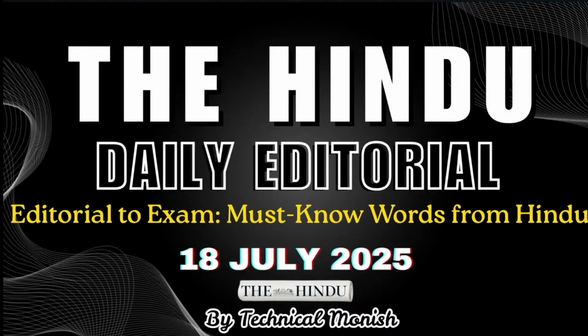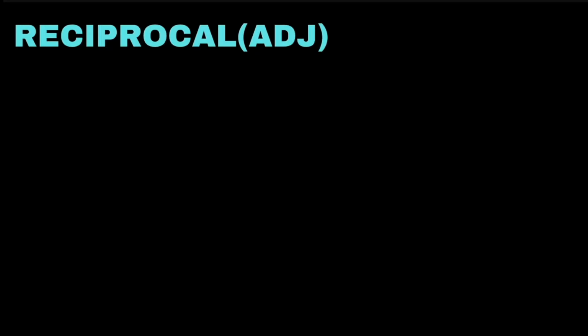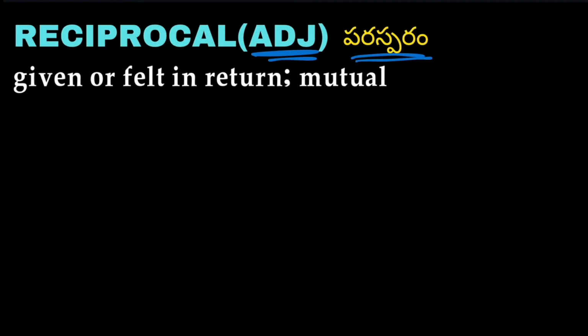So let us get into today's The Hindu Daily Editorial of 18th July 2025. Coming to the vocabulary part, the first word on the screen is reciprocal, and reciprocal is an adjective. Reciprocal means parasparam, and in English it is given or felt in return. Mutual is reciprocal. If we have 2 by 3, the reciprocal is 3 by 2. That is called reciprocal, felt in return.